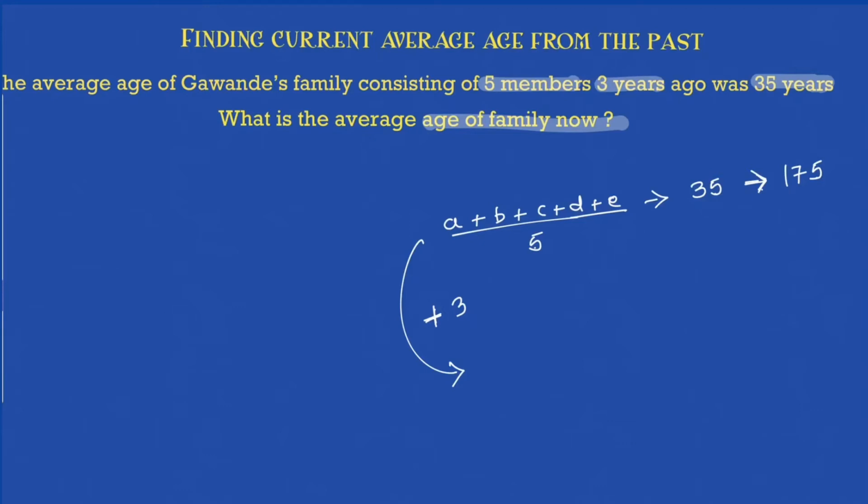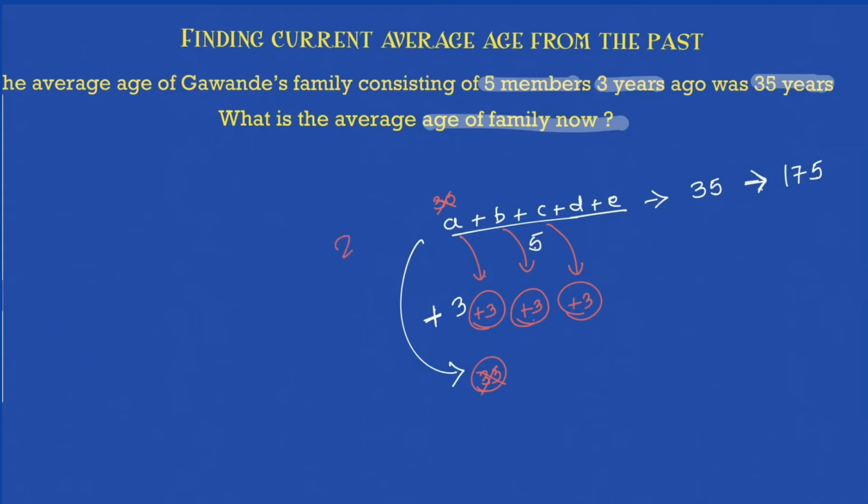What has happened in these 3 years? There is a shortcut to solve this, but imagine this as well. A has added plus 3 to his age. So if his age was 30, now it becomes 33. Just an example, for your understanding. Whatever his age was, he has added plus 3 to his age. Similarly, B has added plus 3, and C has added plus 3, because we are talking 3 years back.